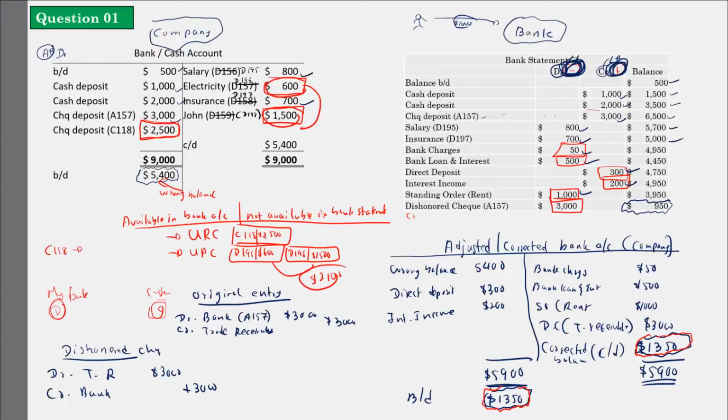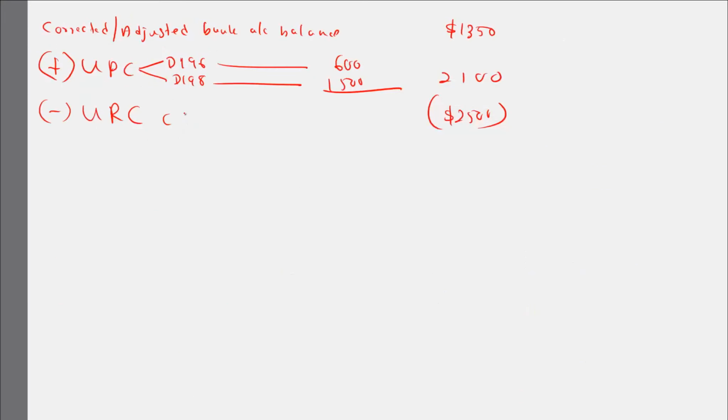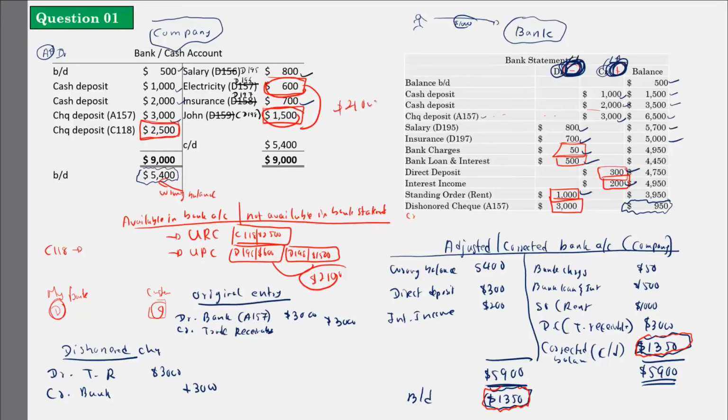This is my corrected bank balance. If I am now removing these timing differences, if this 2100 is not recorded and this 2500 is not recorded, what will be the balance? Obviously, because of this 2500 and this 2100, there will be a difference, right? So let's see: 1350 plus 2100 minus 2500.